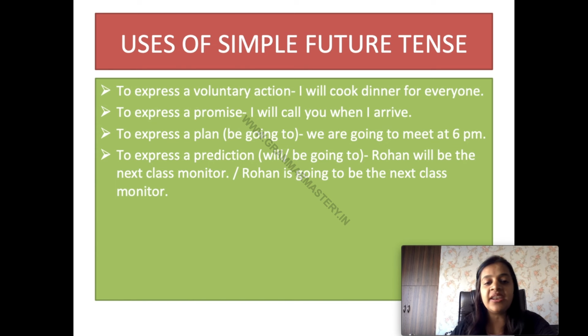So when we are about to express a voluntary action, there we use simple future tense. When we have to express a promise, there we use simple future tense. When there is some plan, already we have planned something for the coming time, there we can use be going to form to express future. Or to express a prediction we can either use will or be going to.